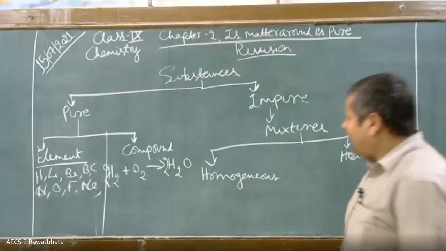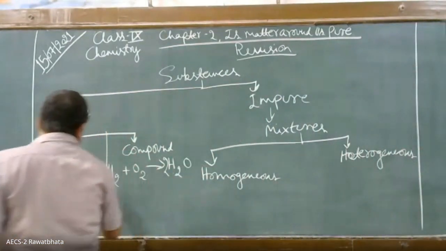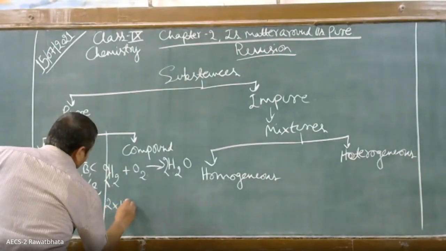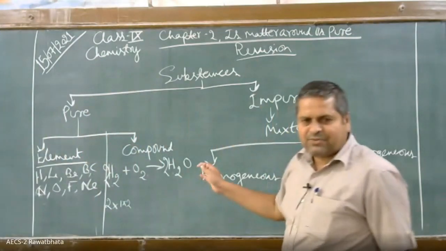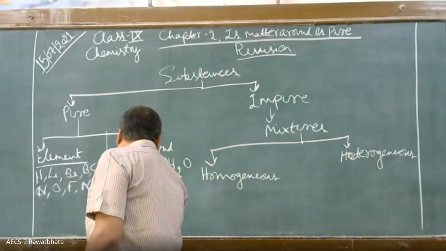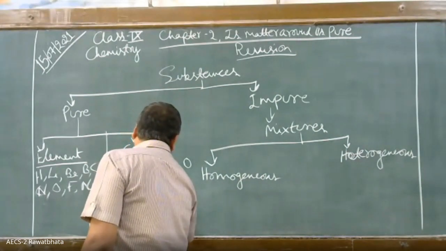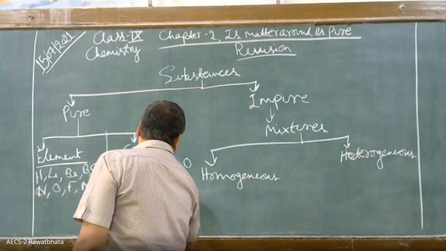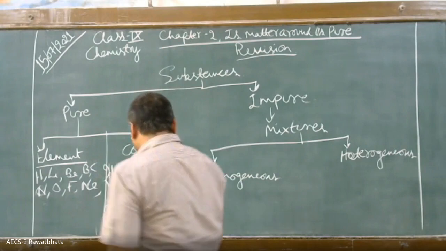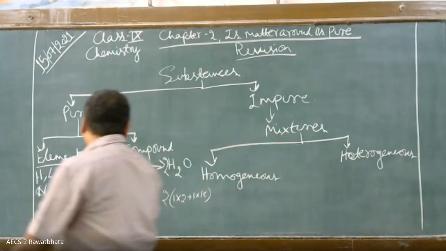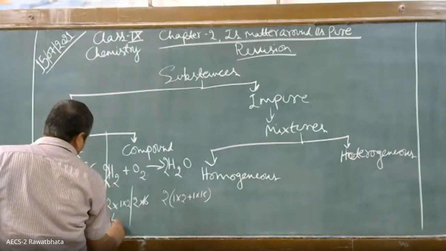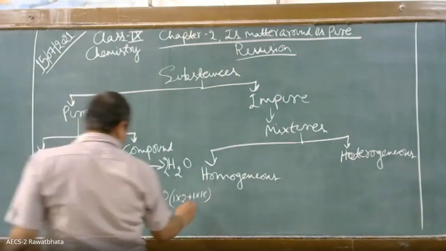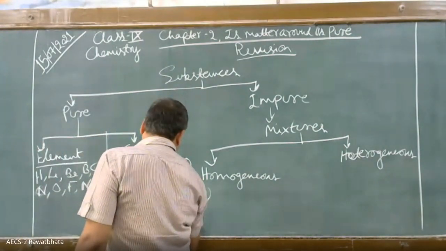अगर हम इसको सिंपलेस्ट फॉर्म में निकालें तो कितना आएगा? These are the atomic masses we will learn later on, but here I am telling you: 2 into 2 plus 1 into 16, कितना हो जाएगा ये? This will be 4 gram, 32 gram. It will form 36 gram.